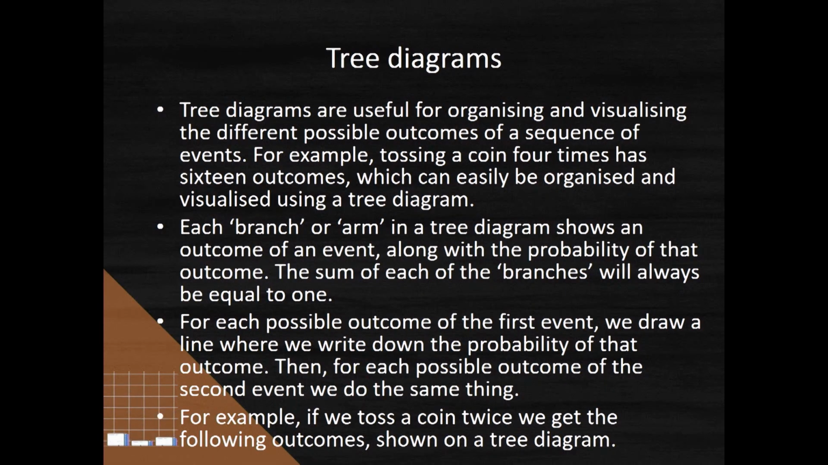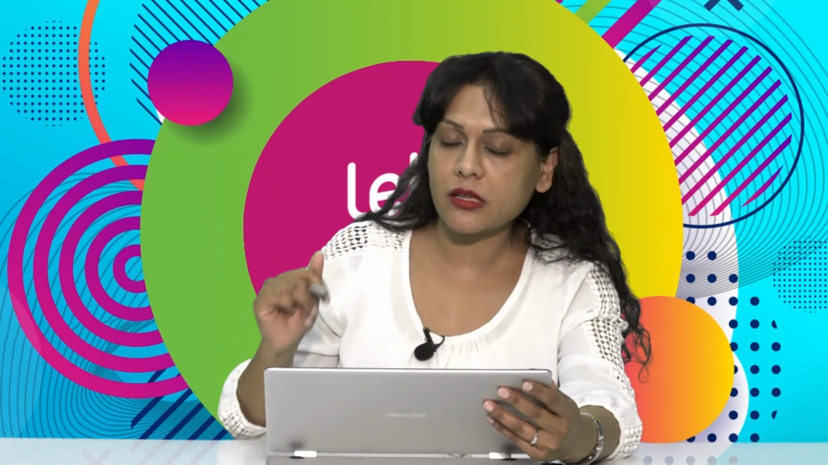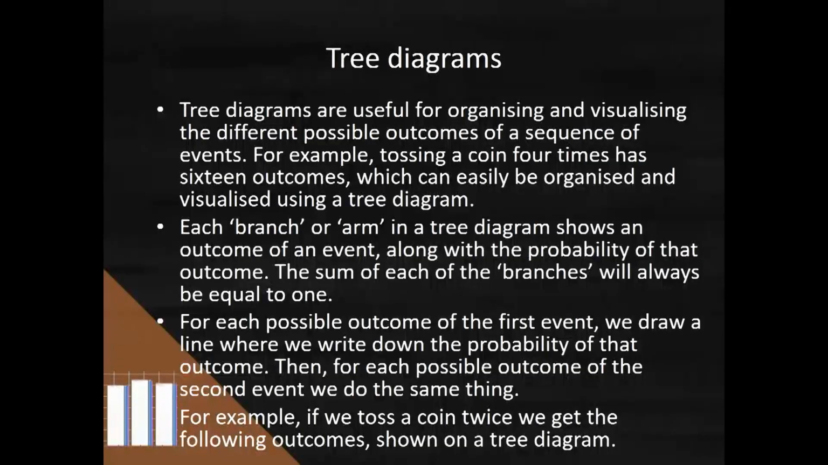Another important concept that we deal with when we're looking at multiple events is tree diagrams. Now, tree diagrams are extremely useful when we look at a sequence of dependent events where the one event influences the outcome of the other, but we can also use them for independent events. So for example, if we toss a coin 4 times, that will have 16 outcomes, which can easily be shown on a tree diagram. The reason we call it a tree diagram, it looks like a tree.